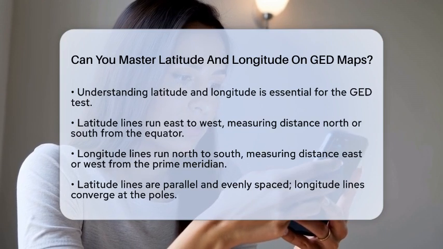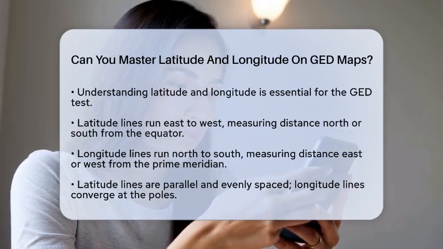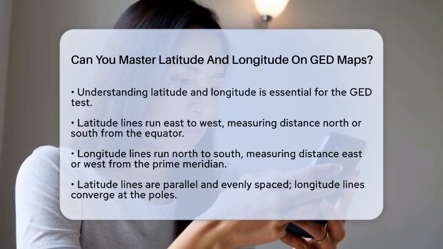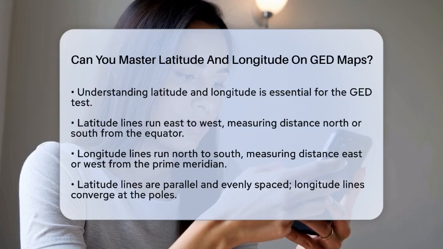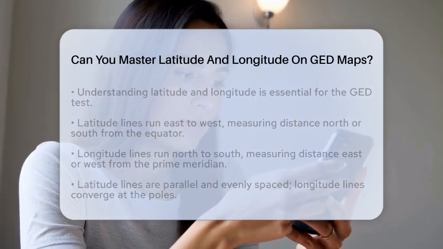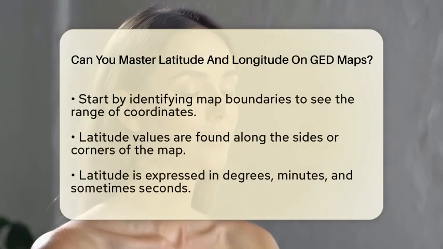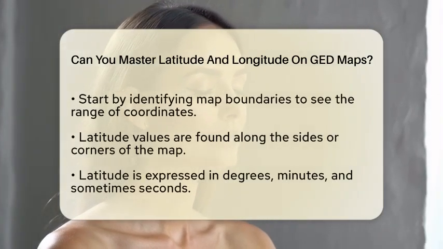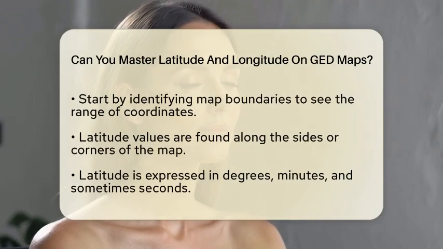On the other hand, longitude lines run from north to south and measure how far east or west a location is from the prime meridian, which is 0 degrees longitude. Unlike latitude lines, longitude lines, known as meridians, converge at the poles and are not evenly spaced.